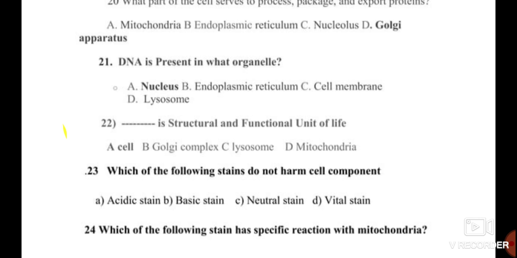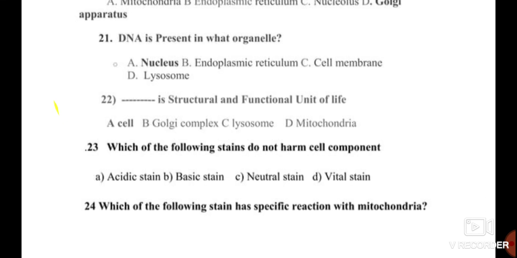Question number 21. DNA is present in which organelle? DNA is present in the nucleus in the form of a chromosome. The other options like endoplasmic reticulum, cell membrane and lysosome are not the correct answer for question number 21.